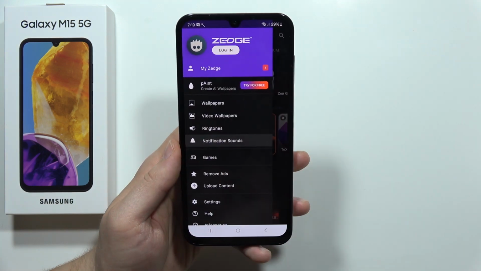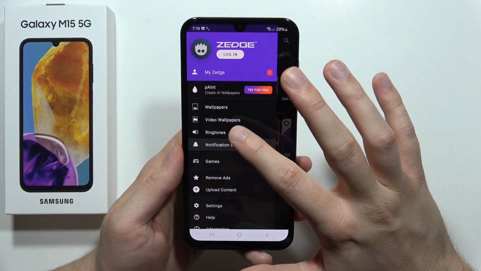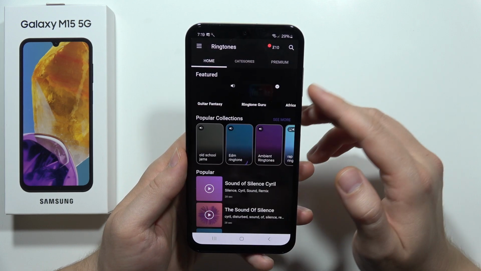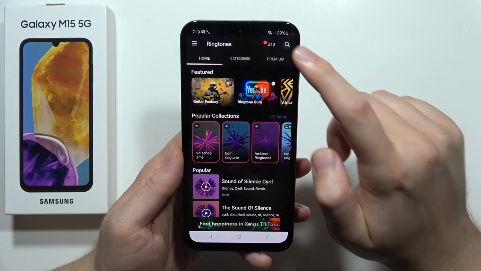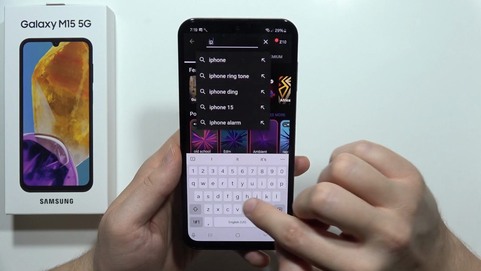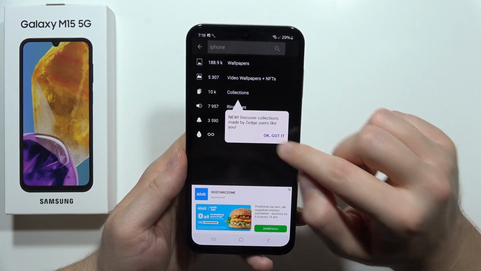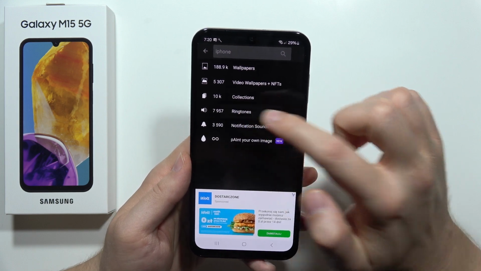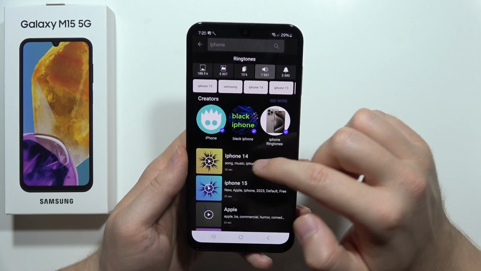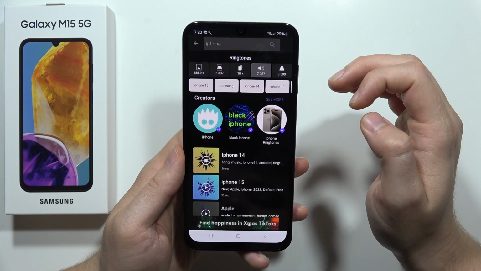And now you'll actually start from this screen, so go into the Ringtones, and then in the right upper corner, you can input the iPhone phrase. Then click to confirm, select ringtones, and now pick, for example, the first one.